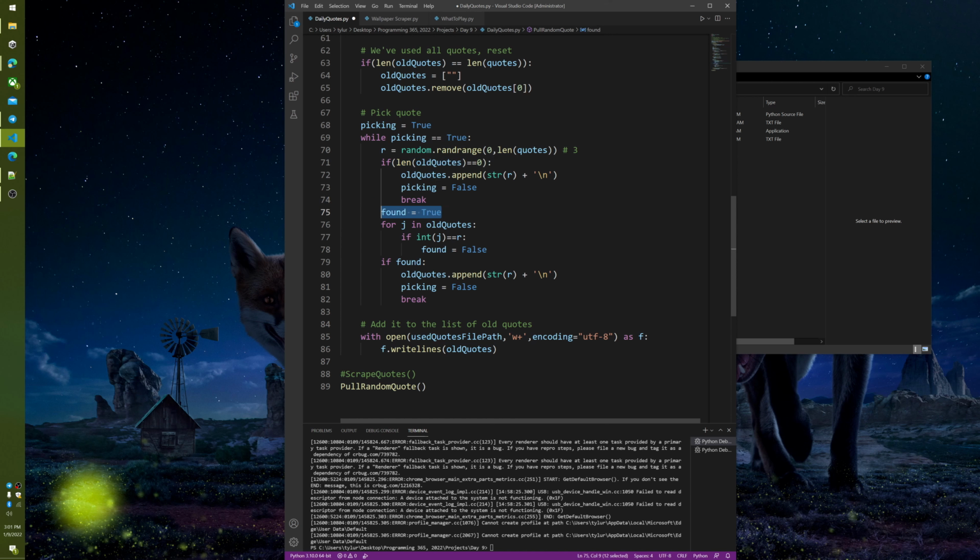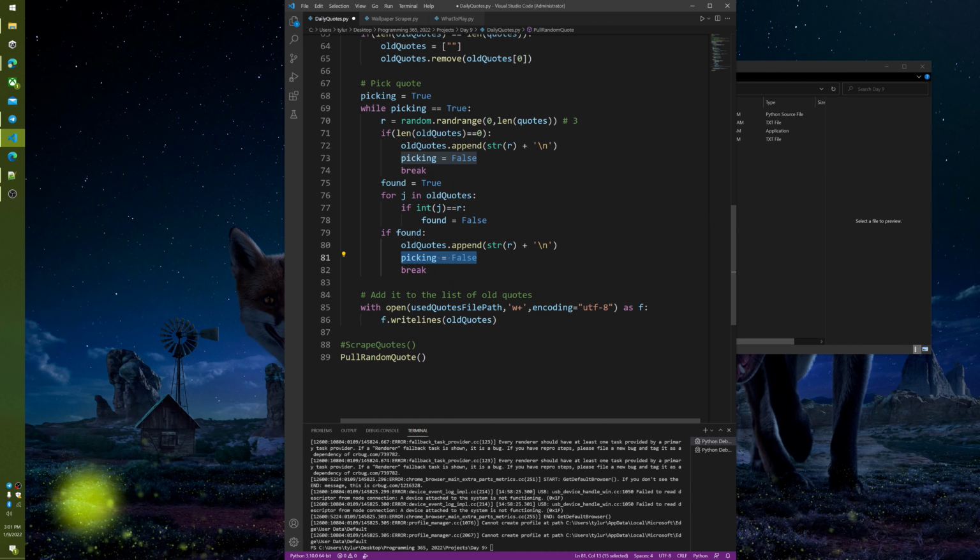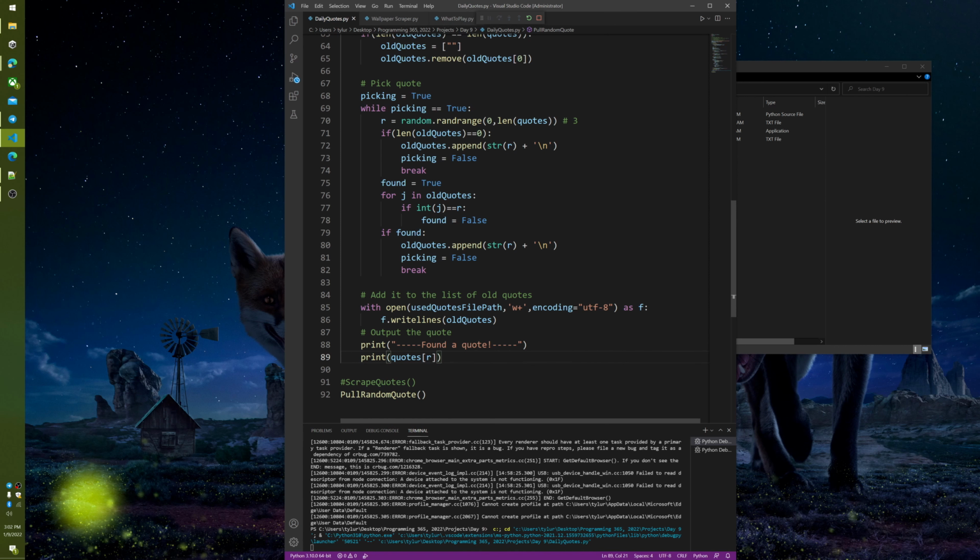Otherwise, we need to make sure we're not getting an old quote. And we do that by setting found to true, then loop through our old quotes. And if it matches one of those, we're going to set it to false. Otherwise, we'll let it pick this quote. And then we'll write this quote to the old quotes so we don't pick it again. And now let's finish this piece of code together. We're going to print out a decorative found a quote string, and then we're going to print out the selected quote. So now if we run it, there we go.